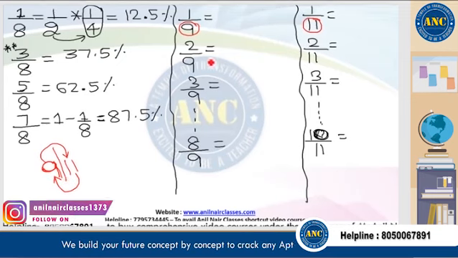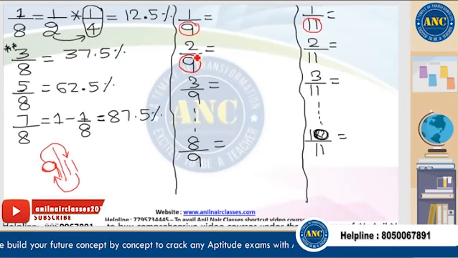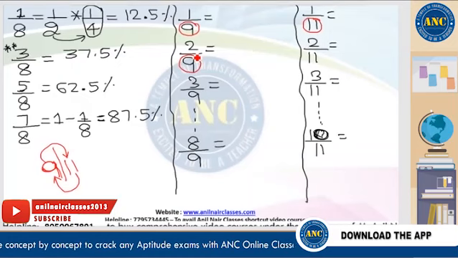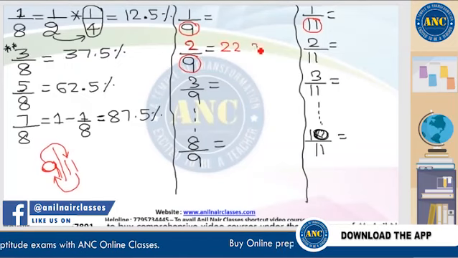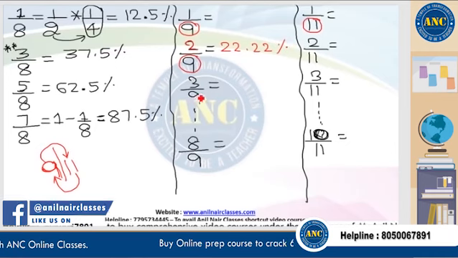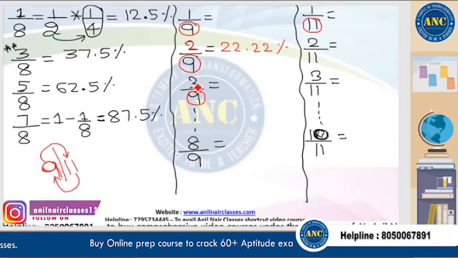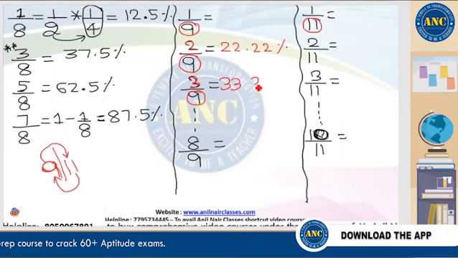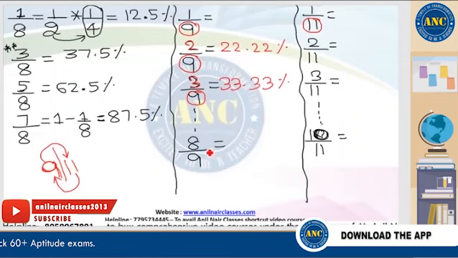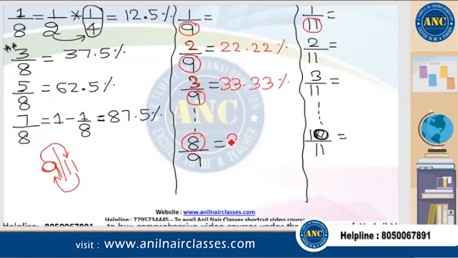The meaning of this is, denominator here is 9, answer should be a multiple of 11. 11 into 2 is 22, write down twice. Denominator is 9, answer should be a multiple of 11. 11 into 3 is 33, write down twice. What should be the value of 8 by 9? 8 into 11, it is 88.